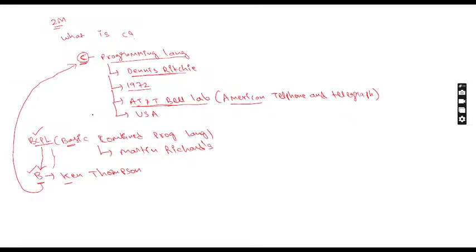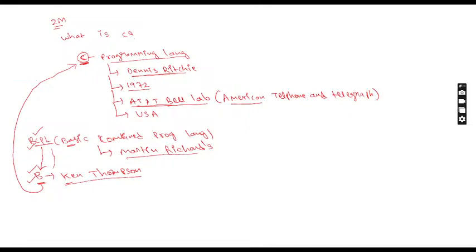Later he named the subject C because after B, which letter will come? C. So he gave the name of the subject as C. Got clarity now? C is developed with the help of two languages: BCPL and B language. BCPL is basic combined programming language, developed by Martin Richards, and B language is developed by Ken Thompson. Got clarity now, everyone?